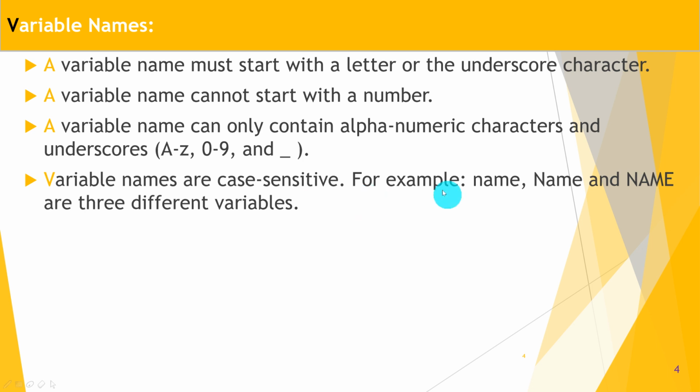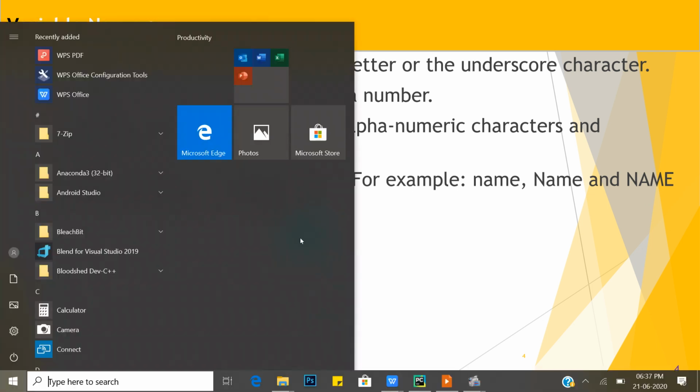For example, my with first letter capital, my, and MY with all letters capital are three different variables, treated as three different variables. Okay, let's check whether it works or not.